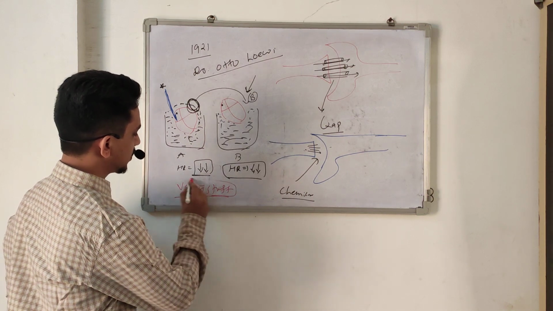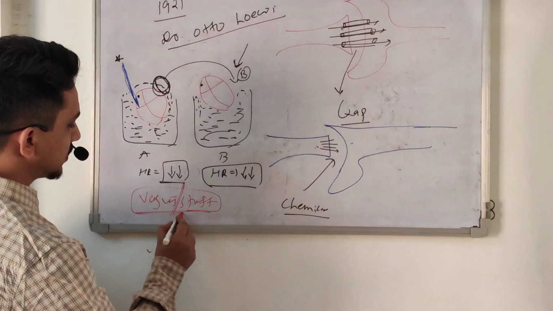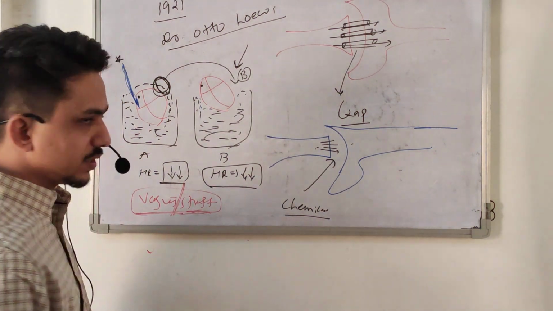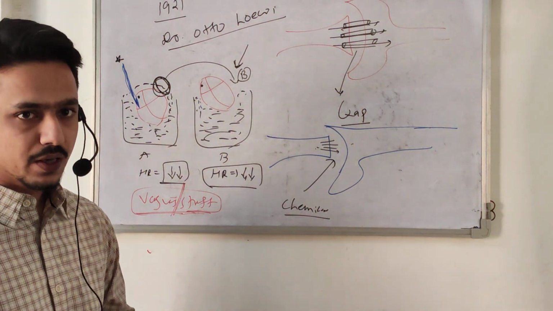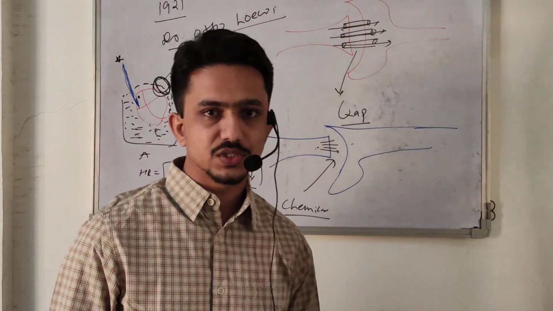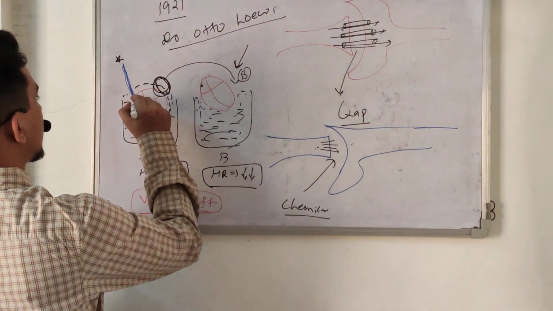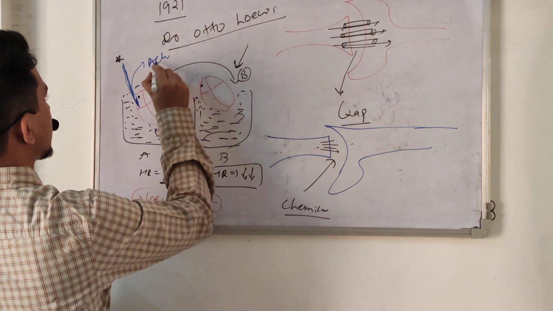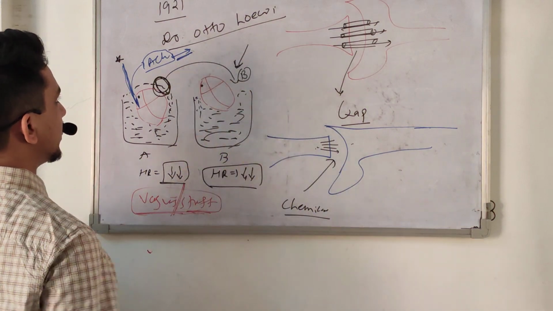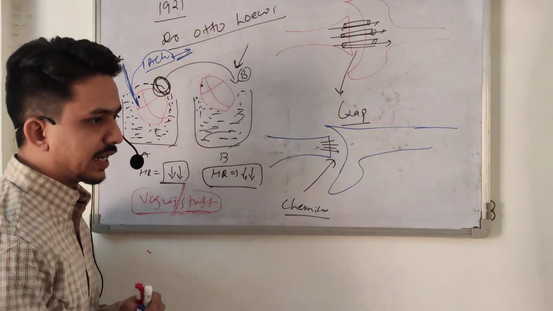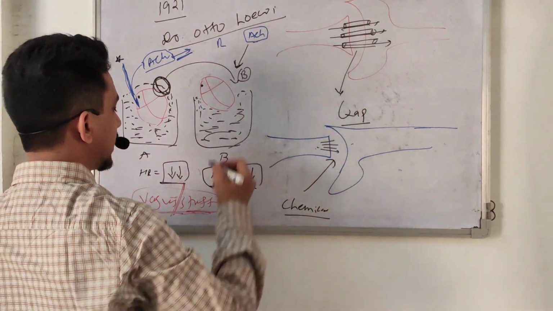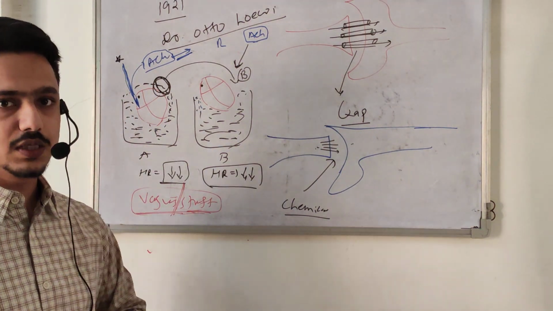It means vagus synthesis or vagus product. This is a German name. It is basically a German pharmacologist, Dr. Otto Loewi. After further research, they found out that it secretes a chemical called ACh, acetylcholine. So acetylcholine is the first neurotransmitter which was discovered, and Dr. Otto is credited with the research of acetylcholine. After that, he got a Nobel Prize for this work in physiology and medicine.